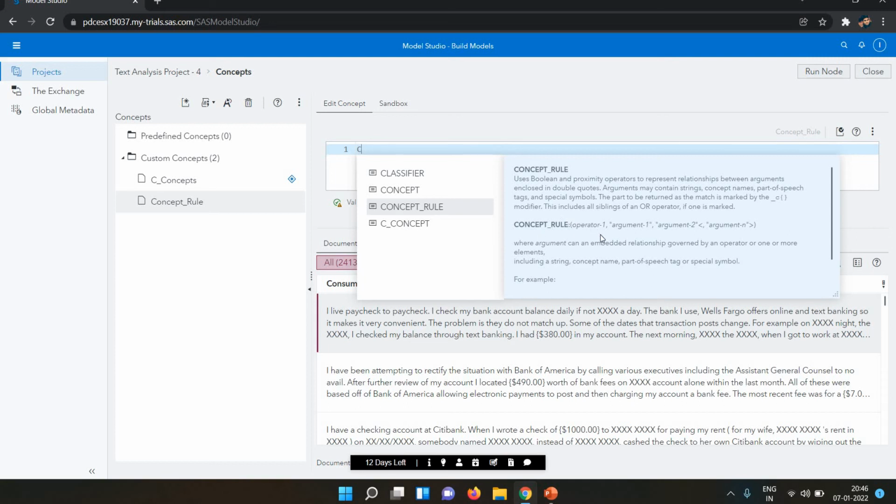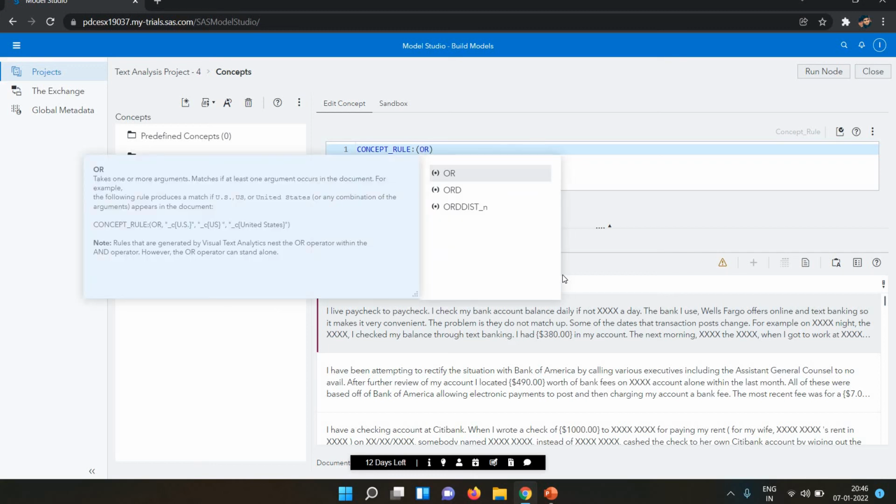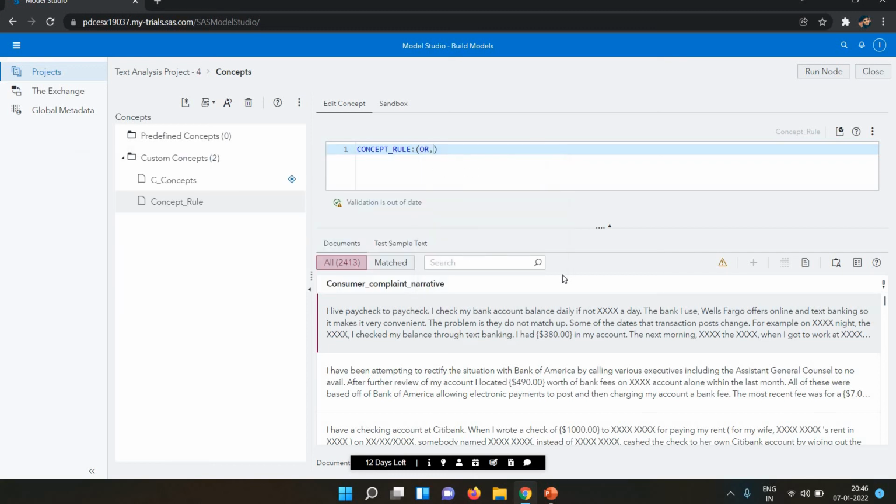Let's suppose you're using or, and. Then your argument. The number of arguments you can write, where the argument is embedded in a relationship governed by the operator, is one or more elements. So we need to write these as strings. In the concepts rule I write the or here, then a comma.